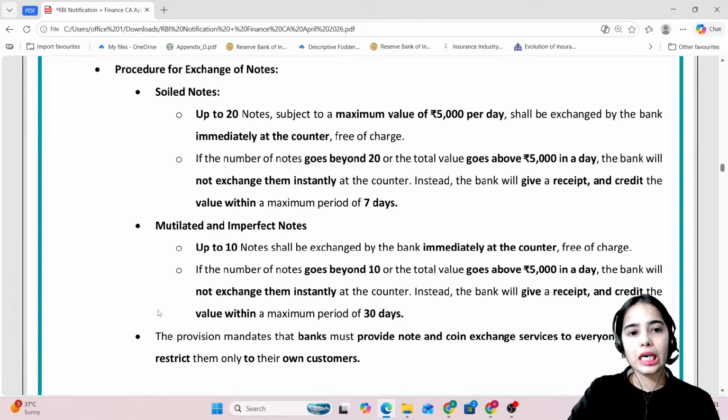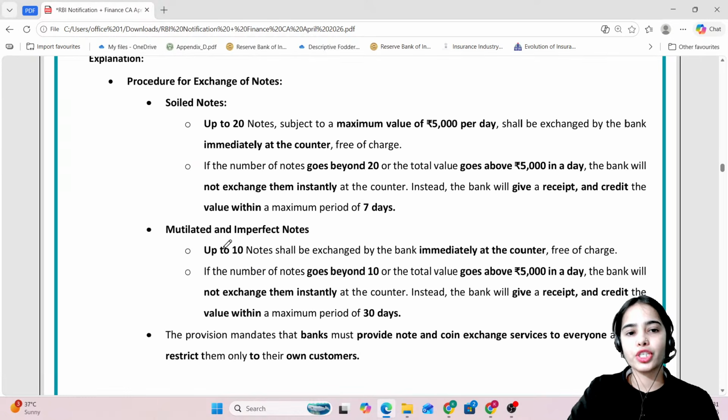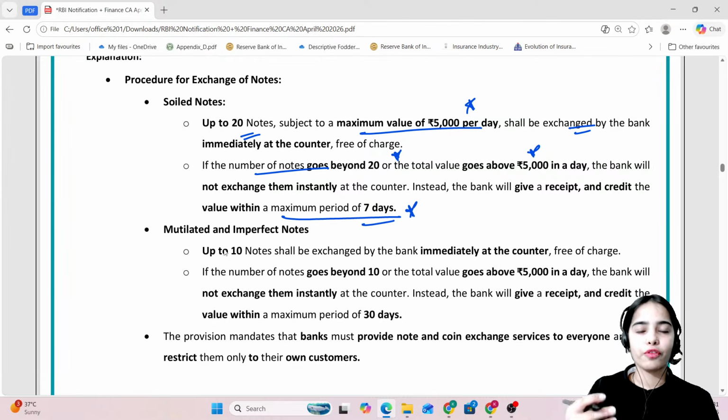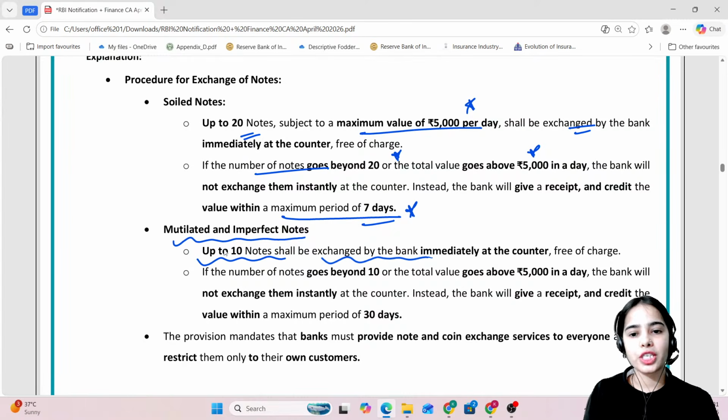So basically, as per the master direction for the exchange of soiled notes, up to 20 notes subject to a maximum value of 5,000 shall be exchanged by the bank immediately at the counter. If the number of notes is beyond 20 or the value is beyond 5,000, then a maximum period of 7 days can be taken for the credit of money. Mutilated and imperfect notes up to 10 notes shall be exchanged by the bank immediately at the counter. Beyond that, the credit of money will happen within a maximum period of 30 days.